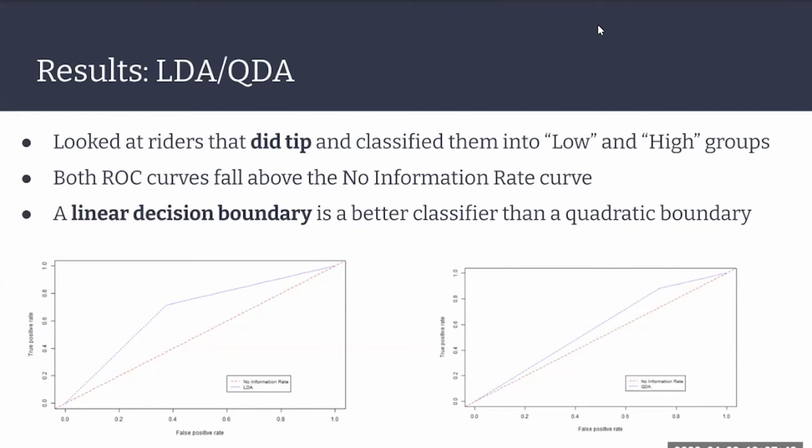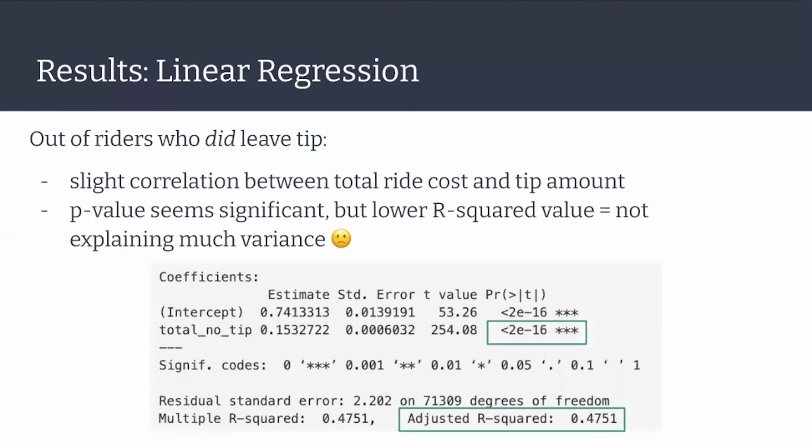This is evident as both ROC curves seen here fall above the no information rate curve. The LDA model had a higher accuracy overall and a much higher true positive rate than QDA. Based on this, we infer that a linear decision boundary is a better classifier of our data than a quadratic boundary. Our linear regression results were slightly better.